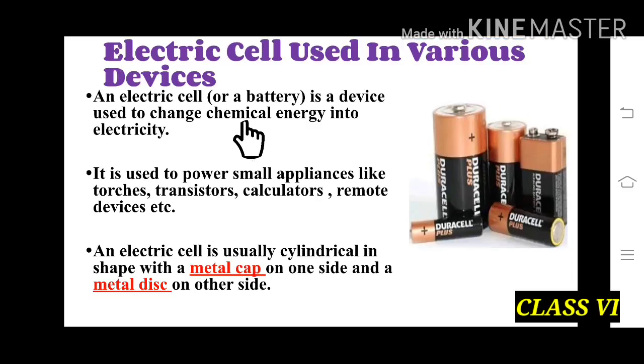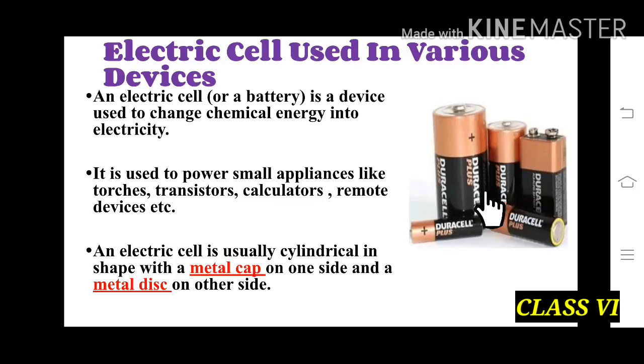Now I am going to explain to you about the electric cell used in various devices. An electric cell is also known as a battery and is a device used to change chemical energy into electricity. So in this cell there is a chemical which changes the chemical energy into electricity. It is used to power small appliances like torches, transistors, calculators, remote devices, etc.